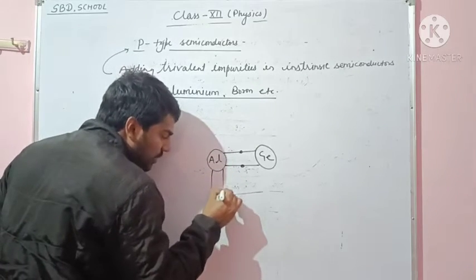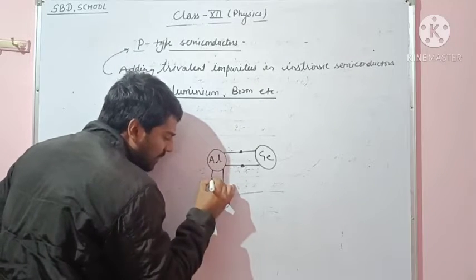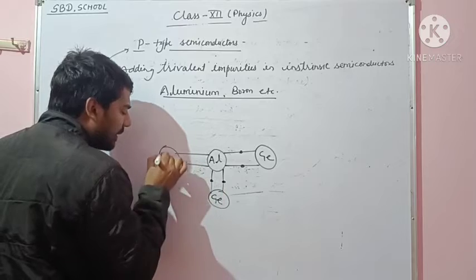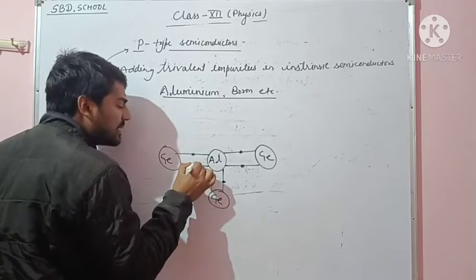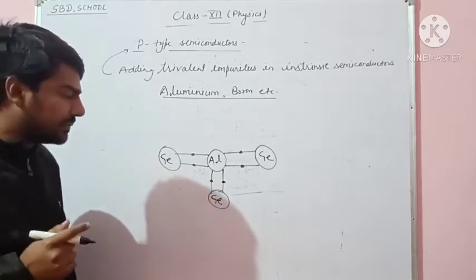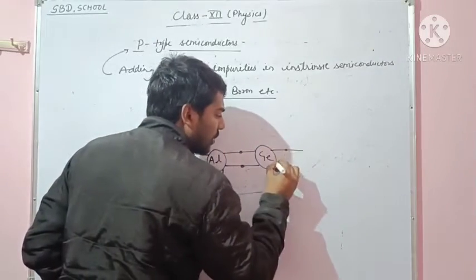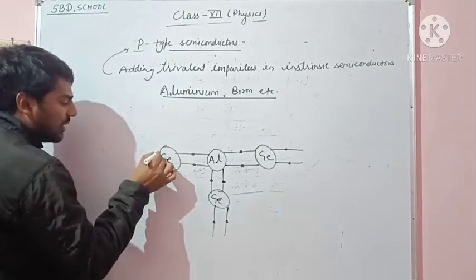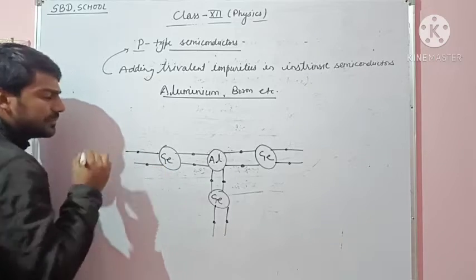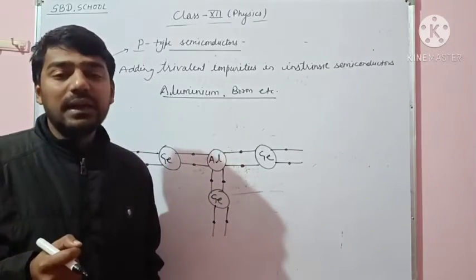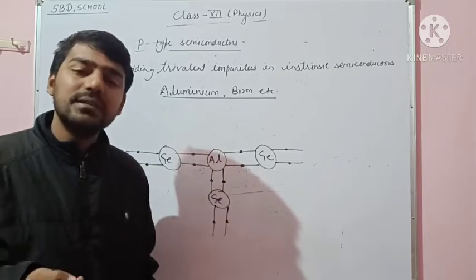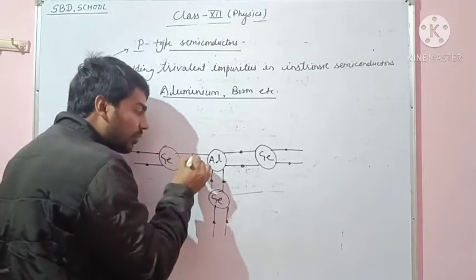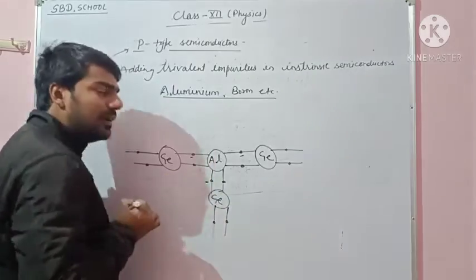Here, another germanium atom is connected with aluminium. Here also another aluminium is connected, and here another aluminium is connected. An aluminium atom has 3 electrons in its valence orbit. So this is the first electron, this is the second electron, and this is the third electron.